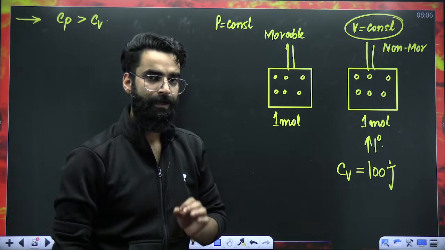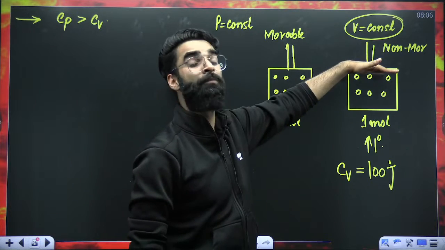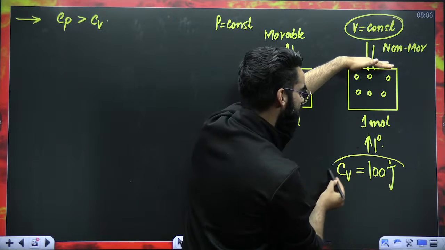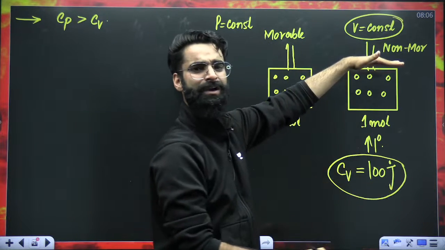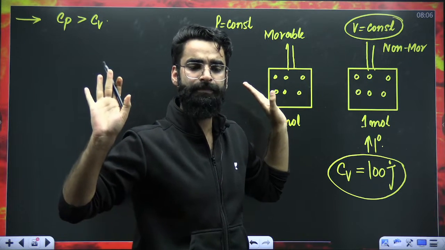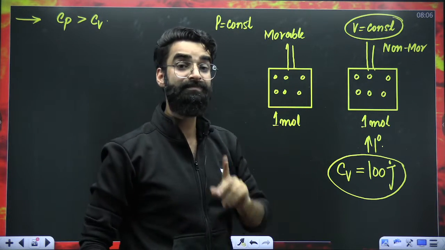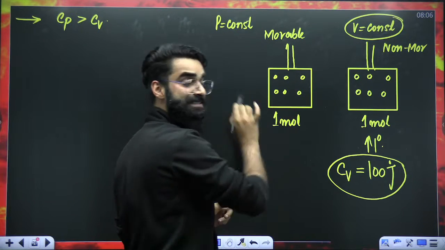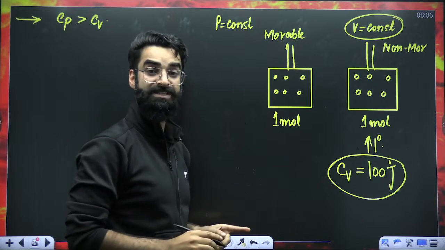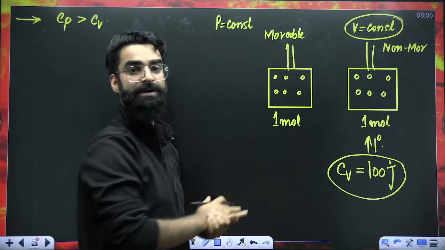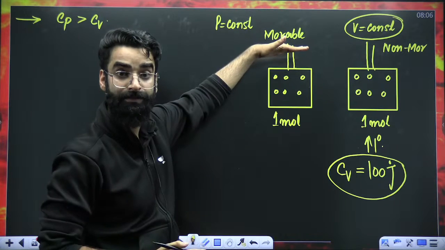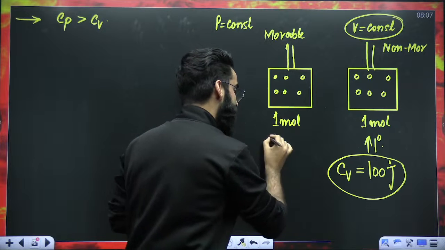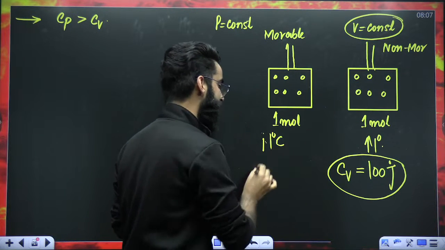My dear students, since the piston is not moving at all, the entire heat which you are supplying is used to increase the temperature of the gas only. But in the constant pressure case, the piston is movable. When you start to supply heat to raise the temperature by 1 degree, what is going to happen?